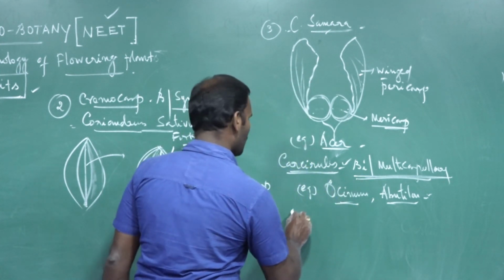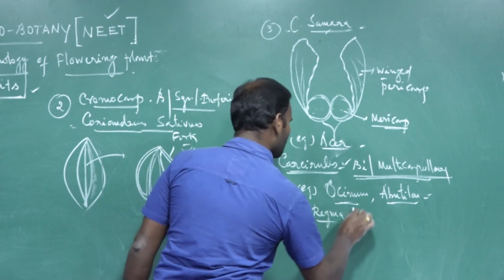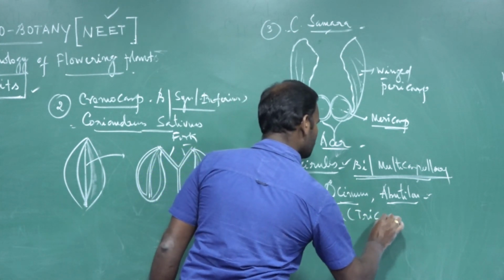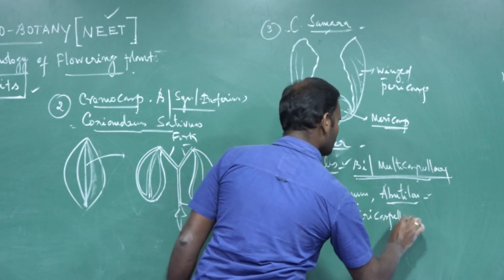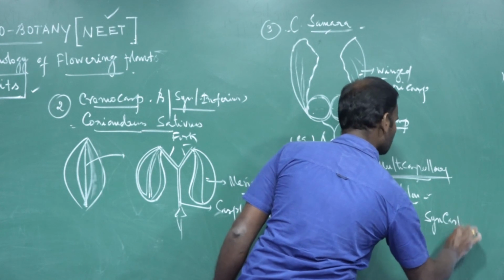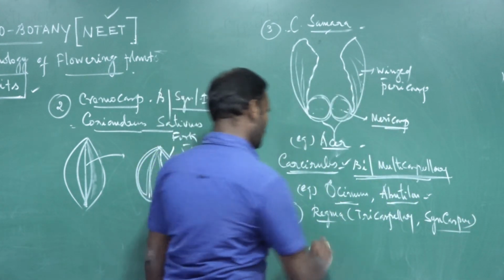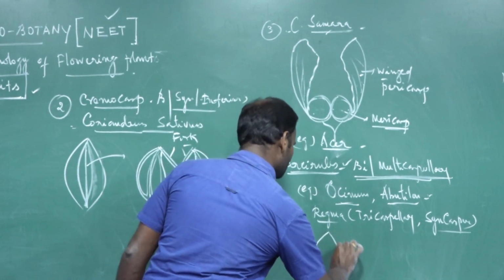The last one is regma. It is developed from a tricarpellary syncarpous superior ovary.